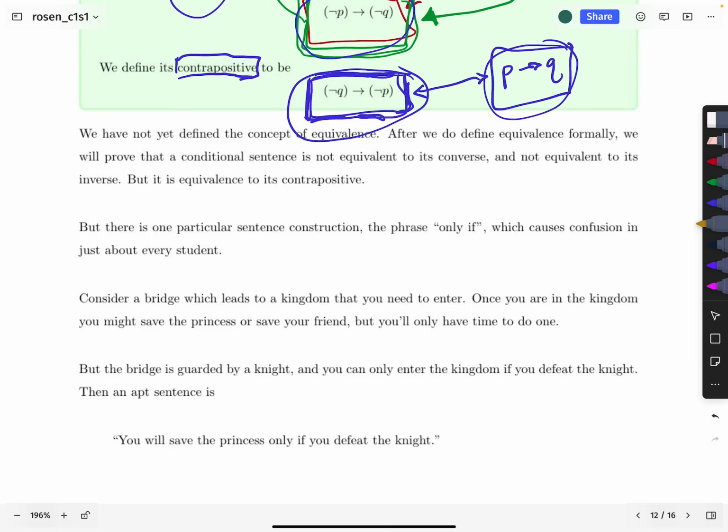But I wanted to talk about all of these things because the textbook does talk about all of the various English structures, constructions that would get you a conditional sentence. And one of them in particular is the "only if" construction in English that gets you a conditional, but it often is not the direction of the conditional, right?